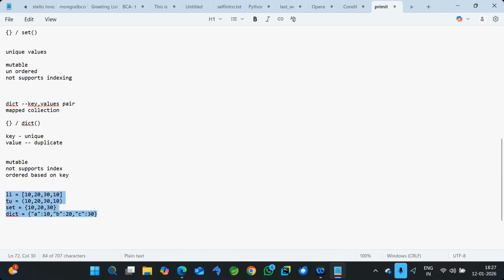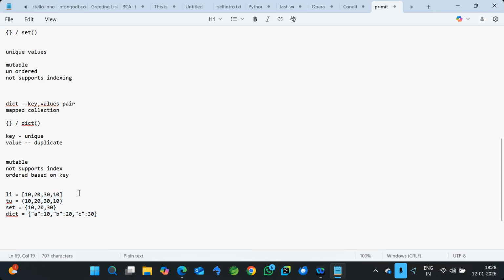First point, as I mentioned, all are collections, so all are allowed to store a collection or group of values. They may be of the same type or different types. There is no hard rule that we have to store only integers or only floats. You can store different types also. It depends on your requirement. This is the first point.